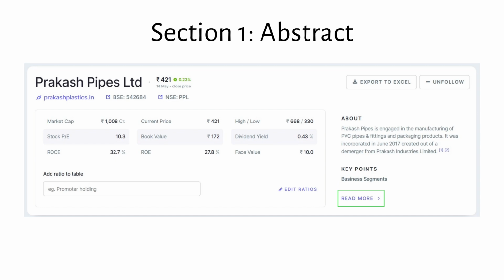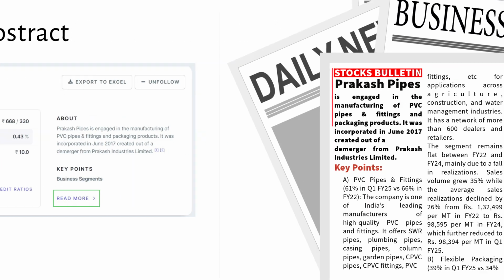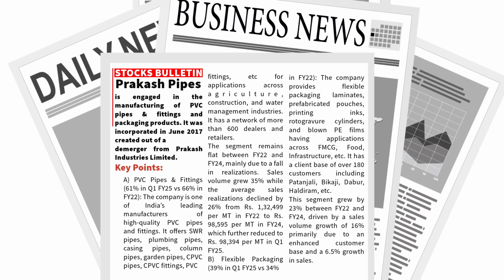Remember, thorough research is quite necessary not only to find good companies but also to refrain from making bad investments. Now we click on Read More and we see this information. The Read More section gives a basic outlook about the business segments of the company. There are two segments. First is PVC pipes and fittings, which is about 61% as seen in financial year 2025 quarter one, while the second segment is flexible packaging, which is about 39%. Now the company has seen growth in the second segment, while the first segment has remained flat.